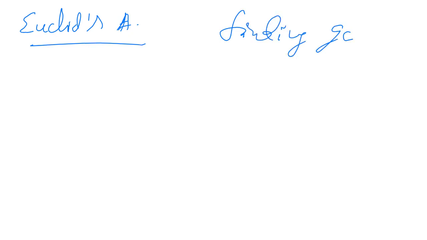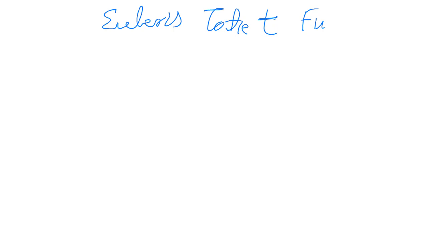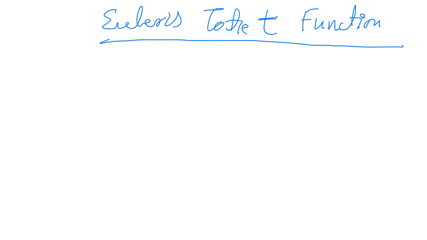So this was what Euclid's algorithm is used for. It is used for finding GCD, right? Next is Euler's totient function. Now, what is Euler's totient function?